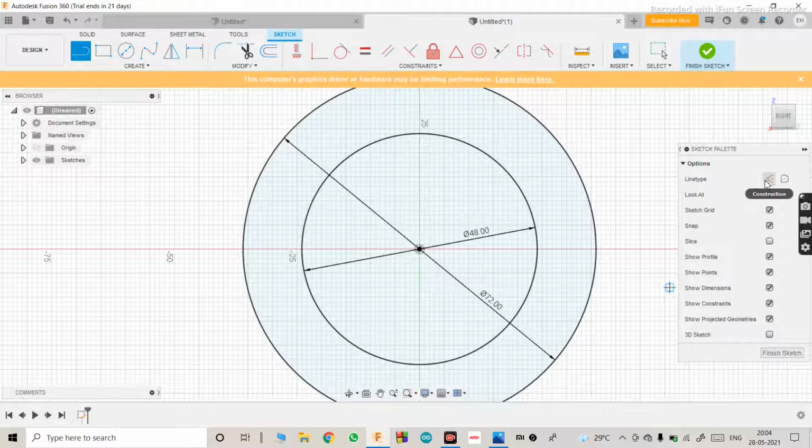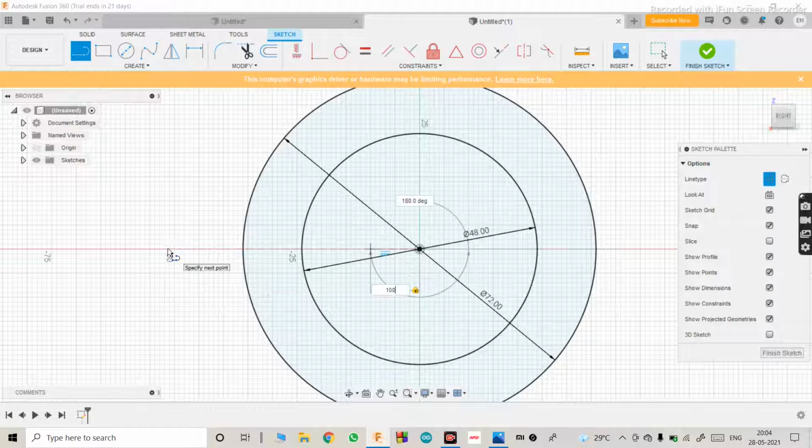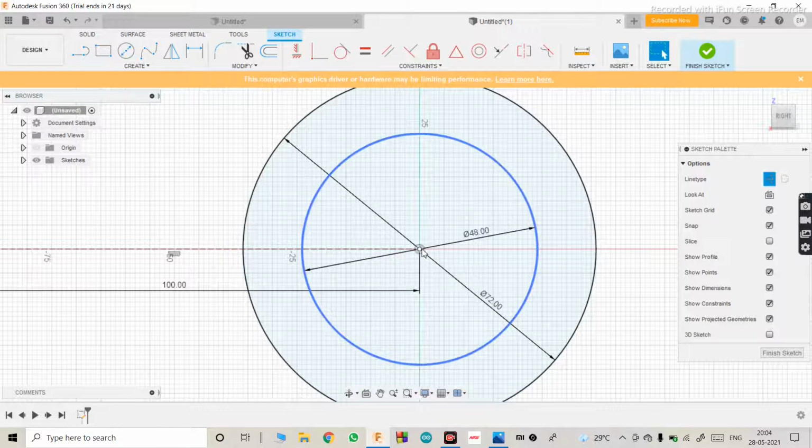Okay, and here we'll make it construction, and we'll just make this as 100. Do the same for this side also.